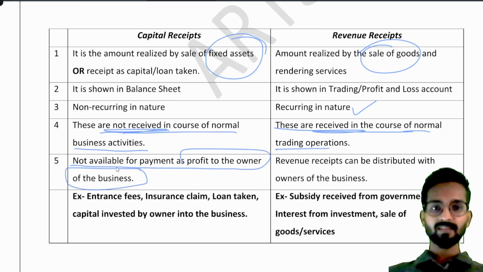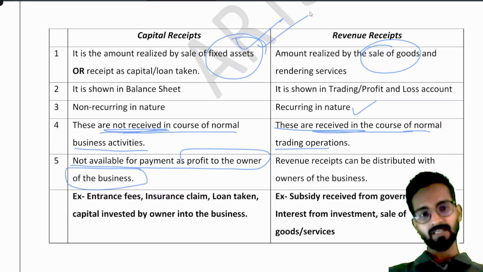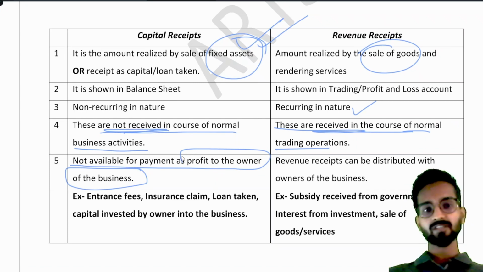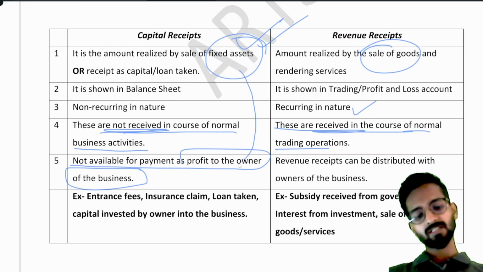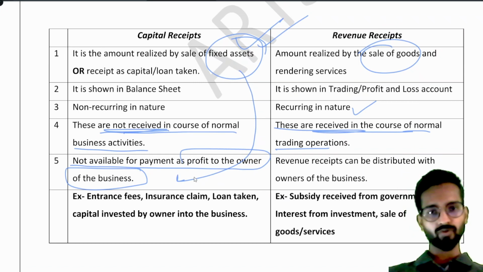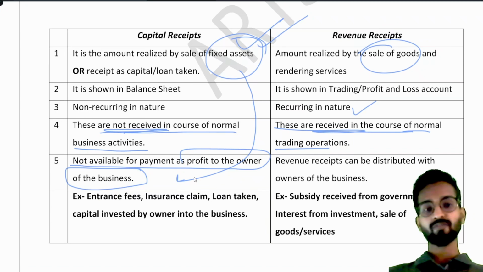See, this is a simple rule in business. Whenever you are selling any fixed asset and receiving the money, obviously that money should be used to purchase a new fixed asset only. It is not like that if you have sold the fixed asset, this money will be given back to the owner. No, business does not do that. Because when you are selling a fixed asset, obviously you have to buy a new fixed asset to continue the operations of the business. So this money will not be given to the owner.